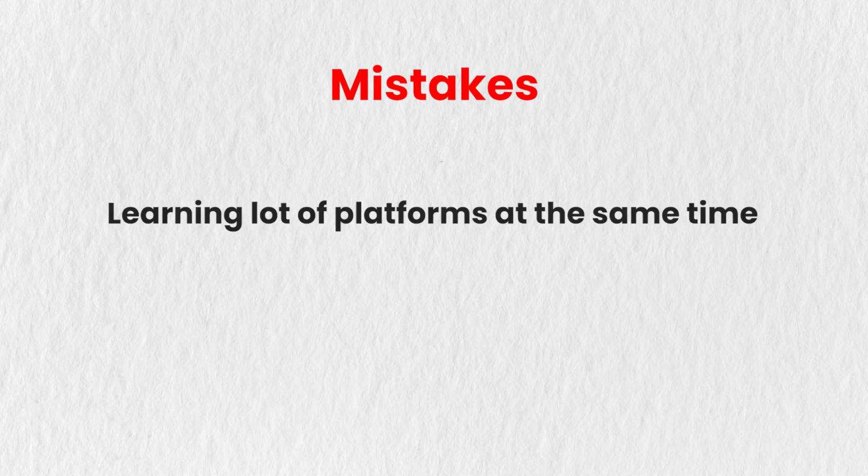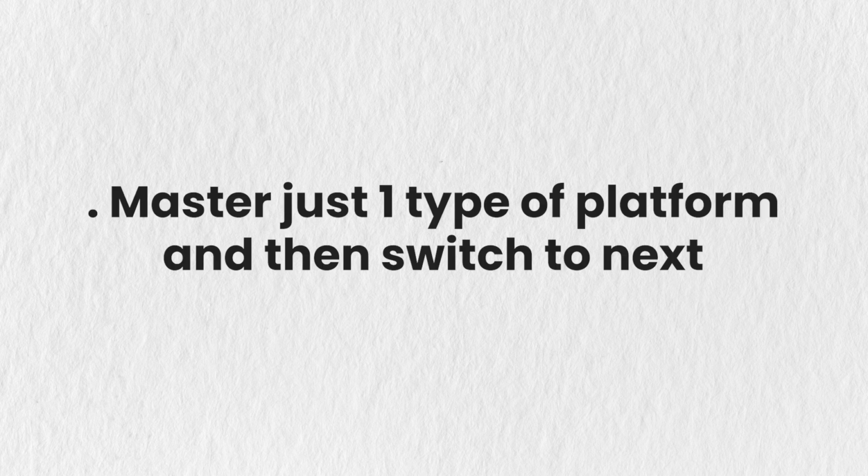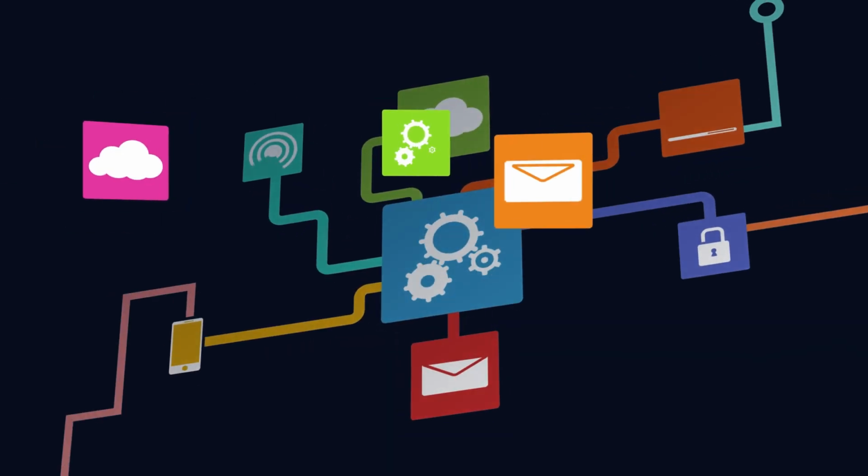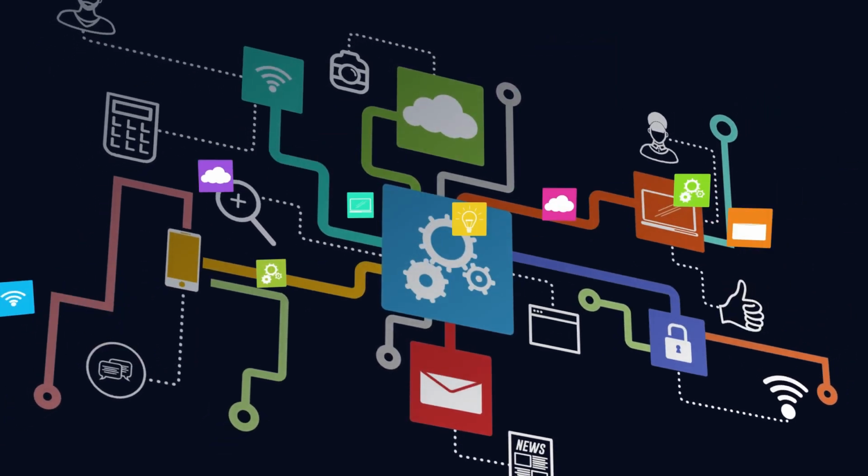Now let's talk about a common mistake that I made, but I don't want you to do the same, and that is learning a lot of platforms at the same time. If you want to build AI agents and you want to get into the race, just pick one platform, one type of AI agent, learn it from 0 to 100, and then switch to the next. There are many platforms that are right now going viral on the internet. You can overwhelm yourself learning from n8n to Relevance to VoiceFlow to WordPress, but it is total madness if you go through all of them. Just pick one, learn that complete platform, and then start building the agent.